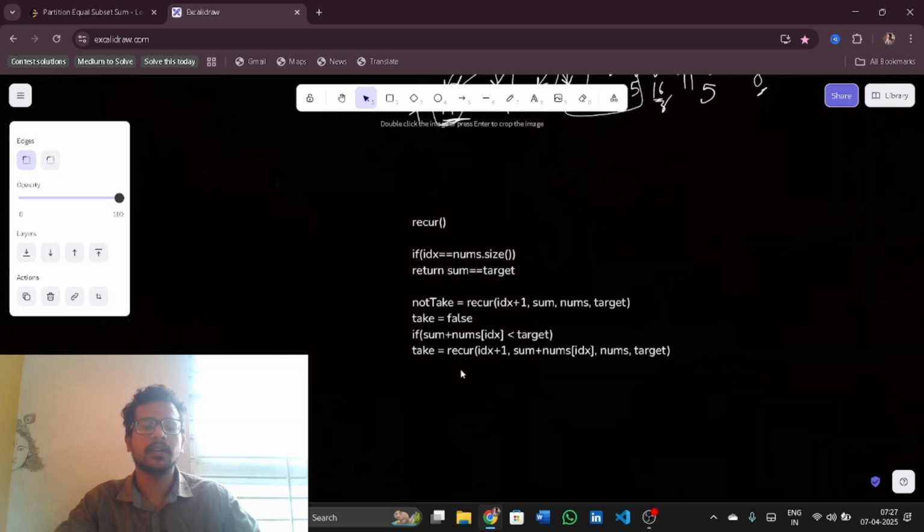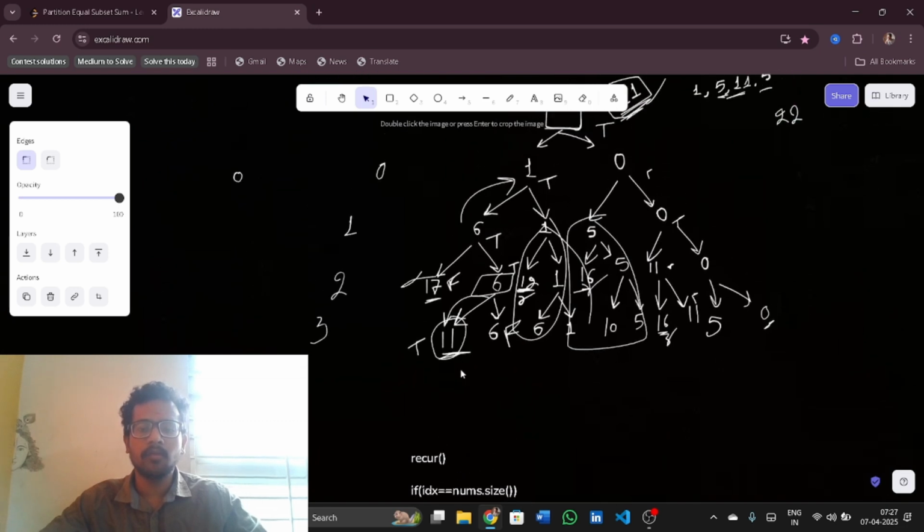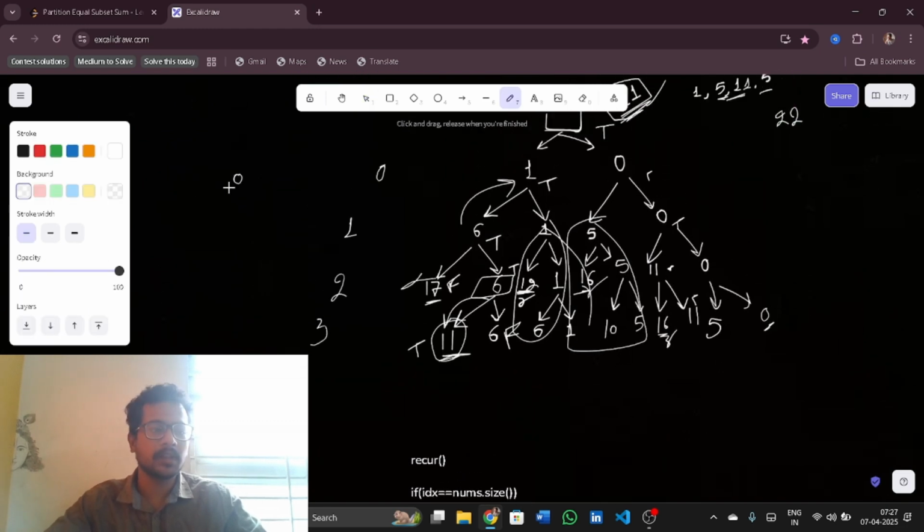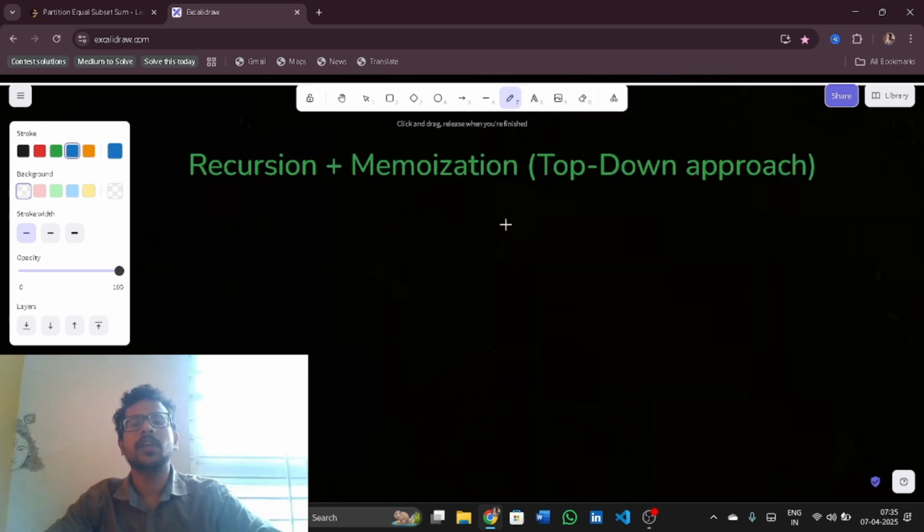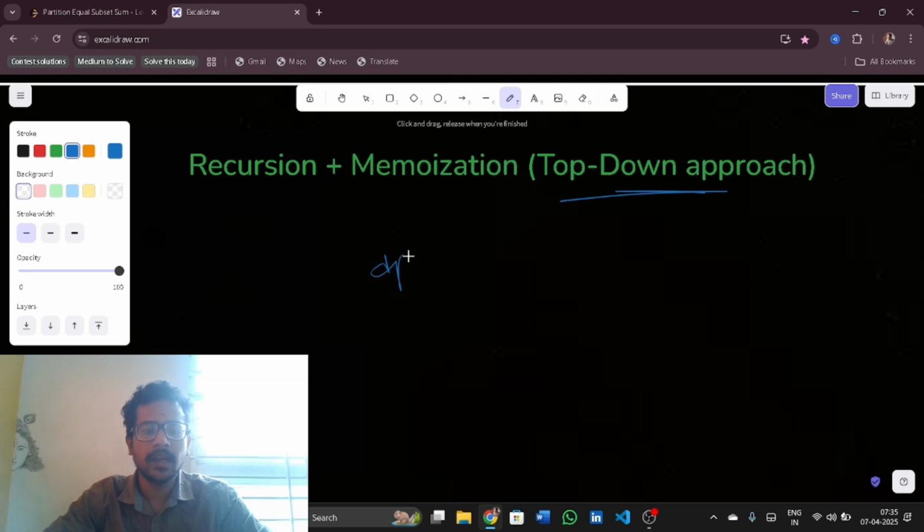But wait a second, what can I optimize here? Here I am having this 6 and then 6 here, and then 1 and then 1 and then 1. That means I am going to the same state again and again. So in the top-down approach, I'll use something like a DP to store all the computed values in a table.